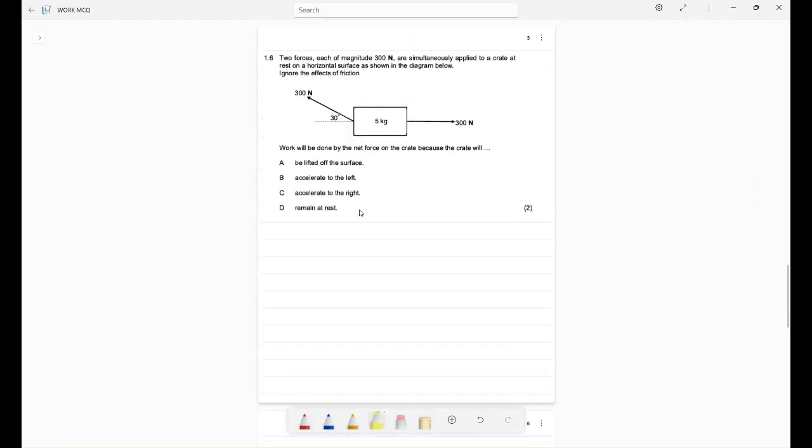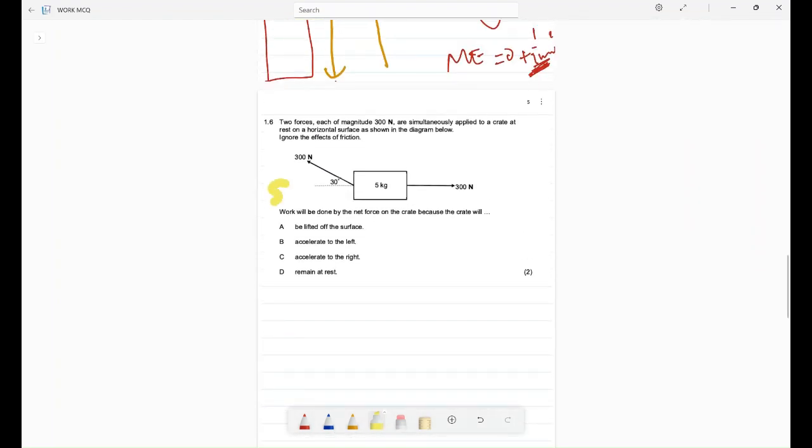The last question under multiple choice questions, which is number 5, states that two forces, each of magnitude 300 newtons, are simultaneously applied to a crate at rest, as shown in the diagram below. Ignore the effects of friction. All right, there's no friction in this case, there are only forces.